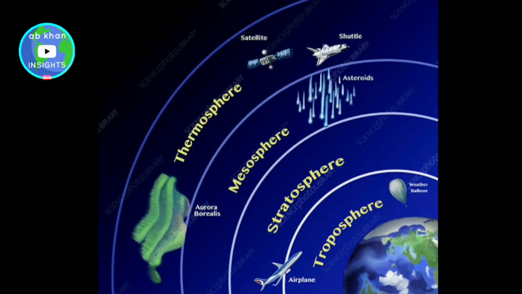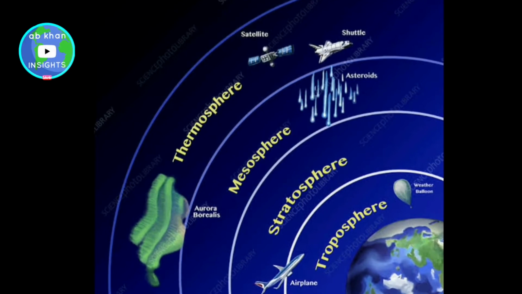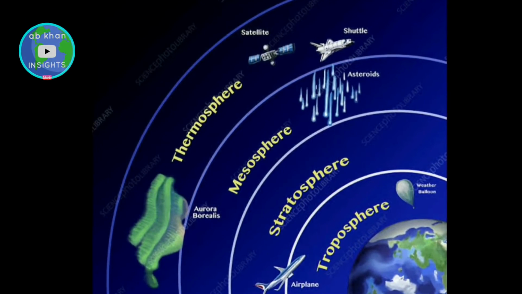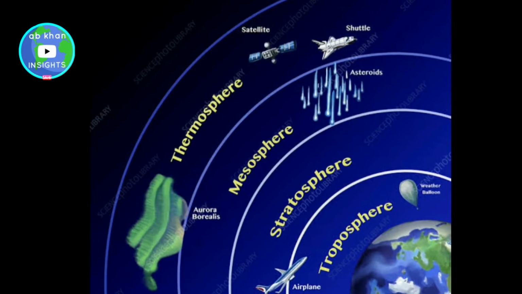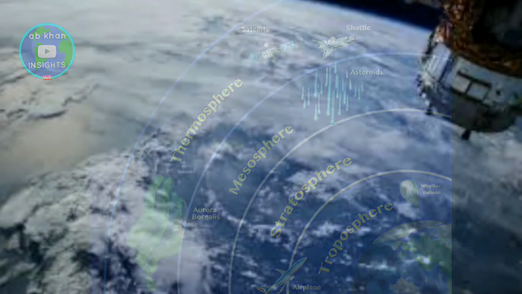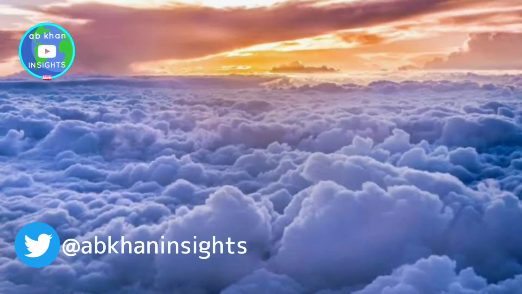The other layer is the Ionosphere. The Ionosphere is an abundant layer of electrons and ionized atoms and molecules that stretches from about 48 kilometers or 30 miles above the surface to the edge of space. The ionosphere is a critical link in the chain of Sun-Earth interactions. This region is what makes radio communications possible.